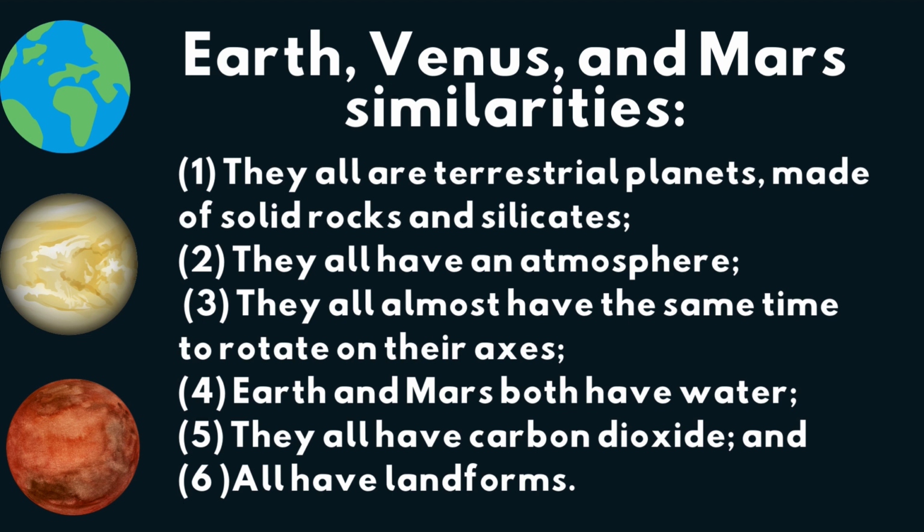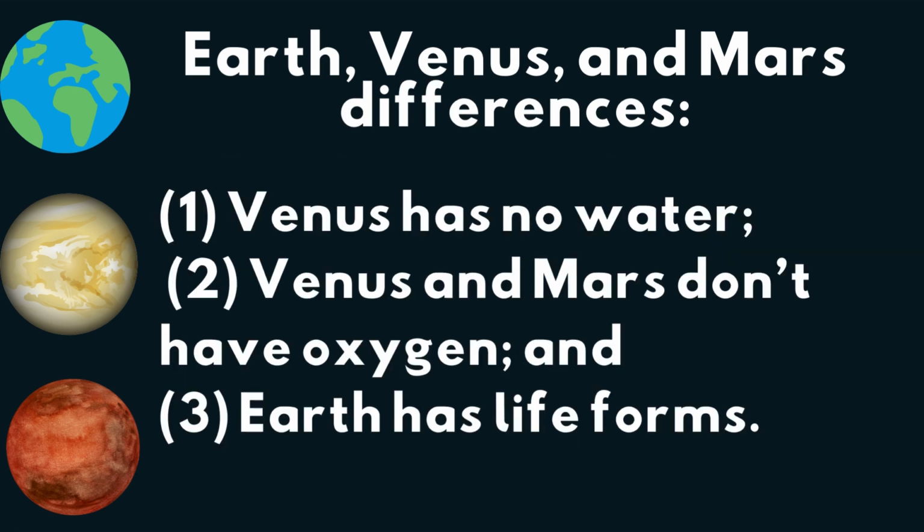Earth, Venus, and Mars similarities. They all are terrestrial planets made of solid rocks and silicates. They all have an atmosphere. They all have almost the same time to rotate on their axis. Earth and Mars both have water. They all have carbon dioxide and all have landforms.